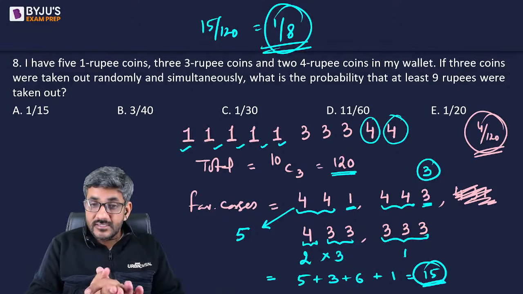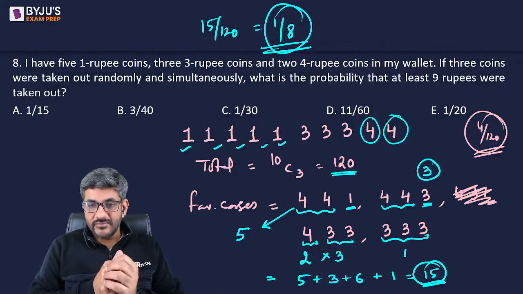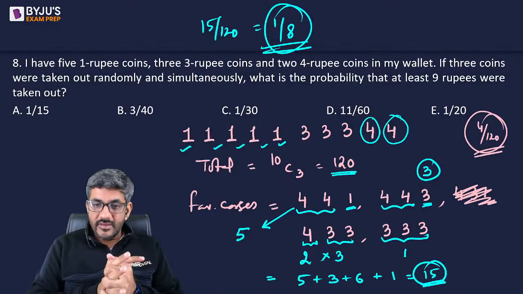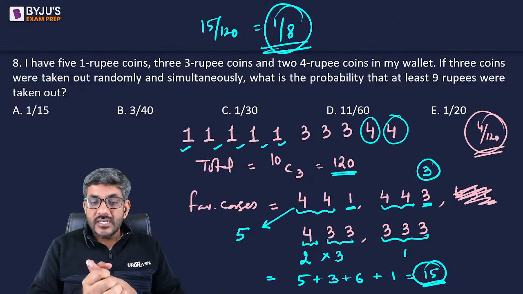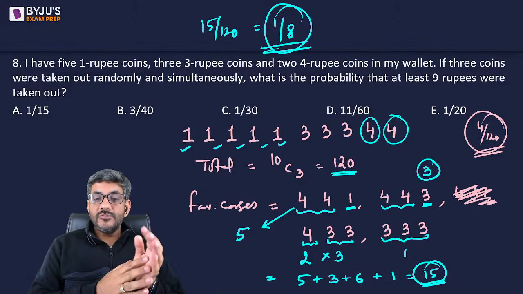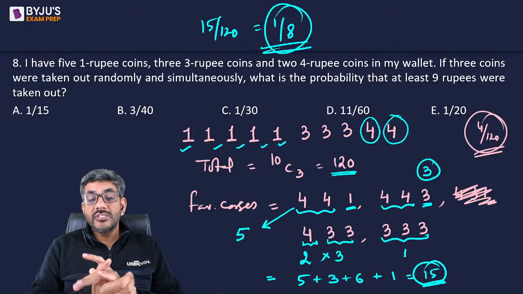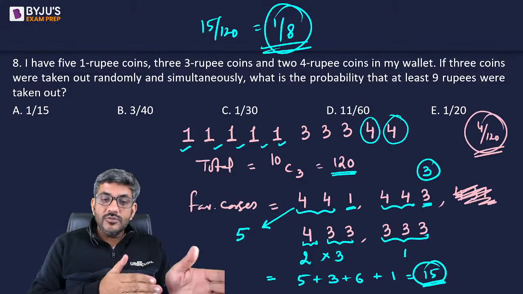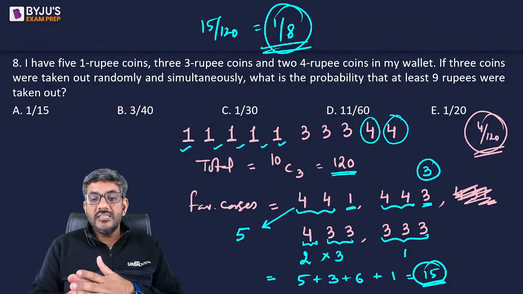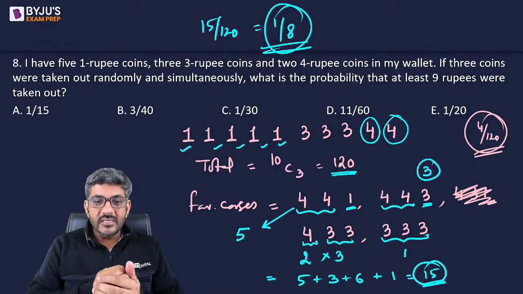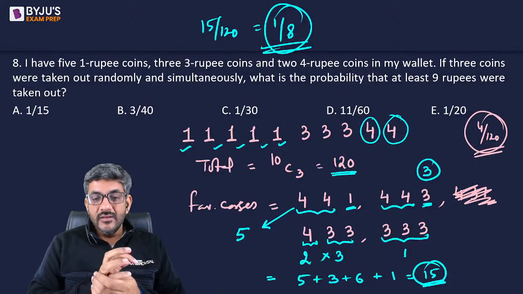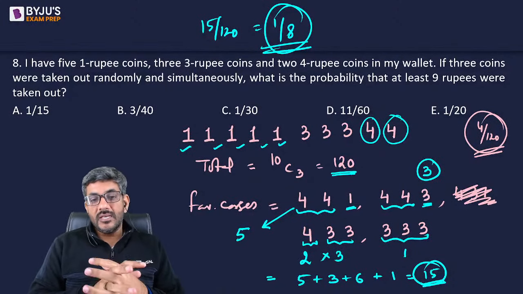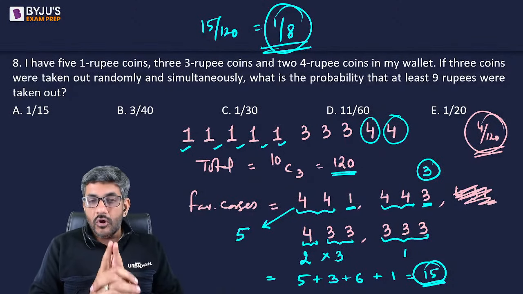Oh yes, I see Yashasvi has already given the correct answer for this question. That's very good, right? 4 can be chosen in only one way. After that, 1 can be chosen in 5 ways. 4 can be chosen in one way. After that, 3 can be chosen in 3 ways. 4 can be chosen in 2 ways. Two threes can be chosen in 3 ways. So that is 2 into 3, 6 ways. And ultimately, all three threes can be chosen in one way. So my answer is 5 plus 3 plus 6 plus 1, that is equal to 15. So please always keep that in mind.